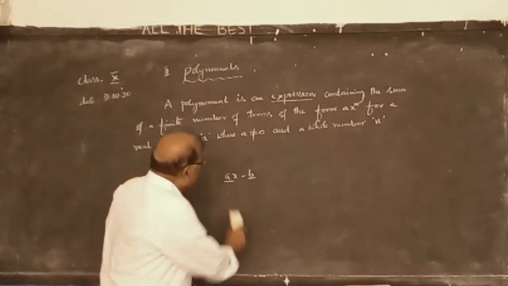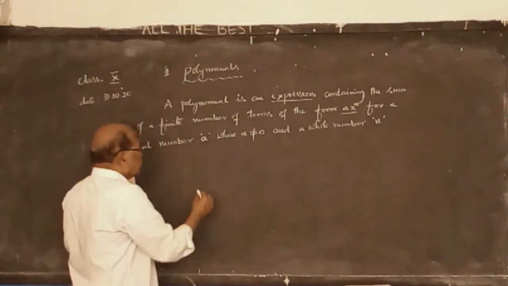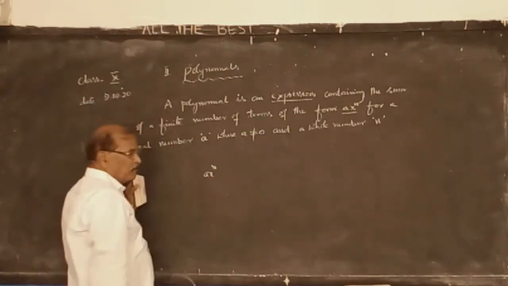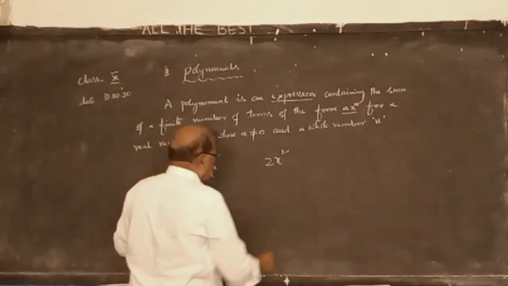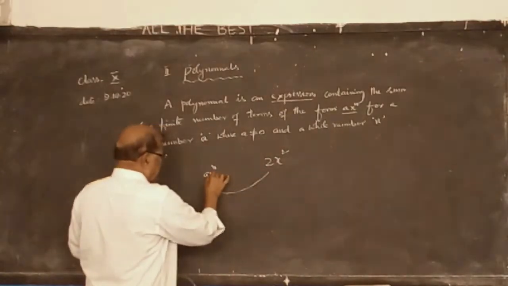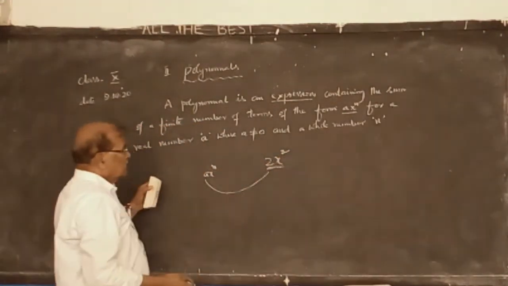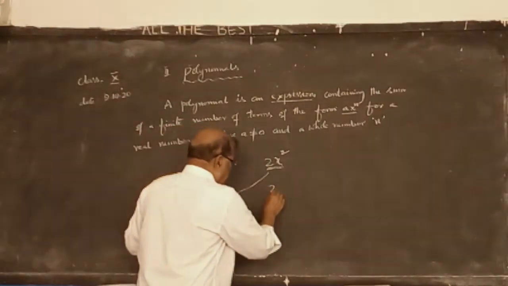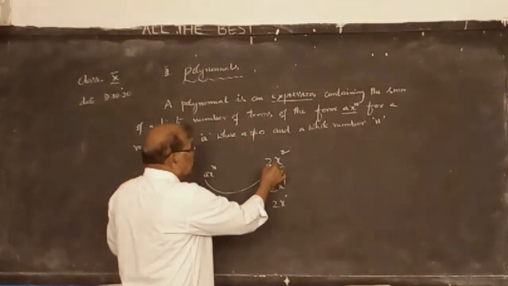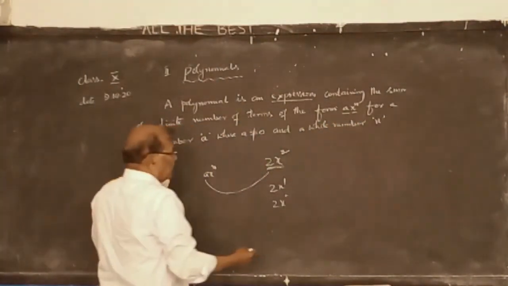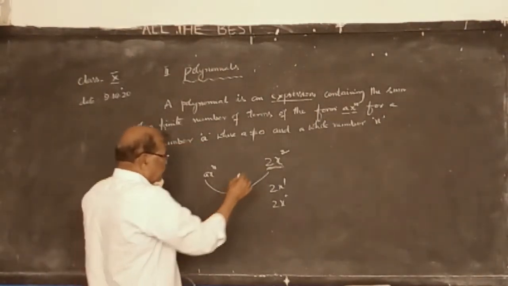And the third one is that the terms must be of the form ax to the power of n. For example, you take 2x square. What is a? 2. What is n? 2. So 2x square is a term. Sometimes it may be 2x to the power of 1, sometimes 2x to the power of 0. These are all terms of the form ax to the power of n, where a must be a real number.